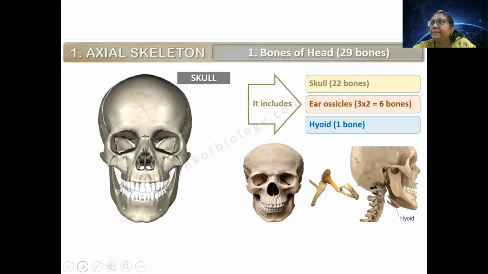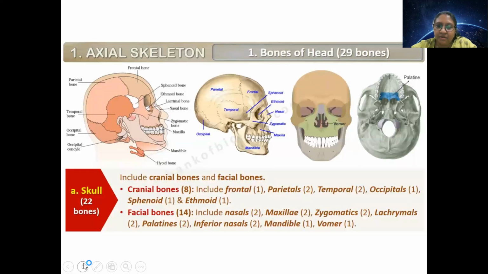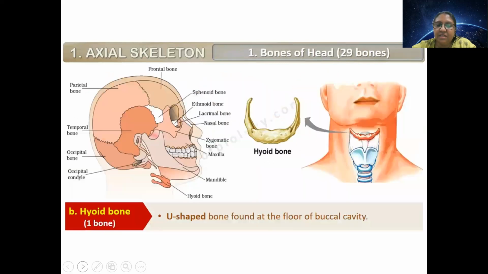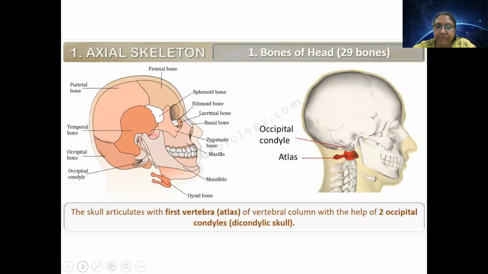Then the hyoid bone. Again, we are forgetting 6 of them. Ear ossicles: malleus, incus and stapes, not sphenoid. This is something you need to keep on practicing so that you can remember it.